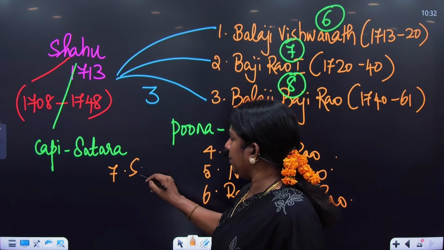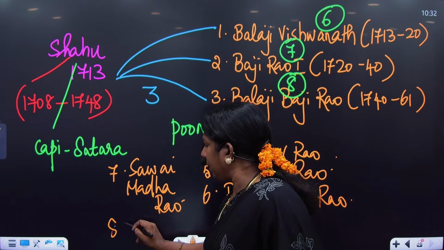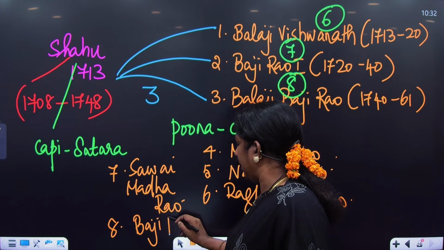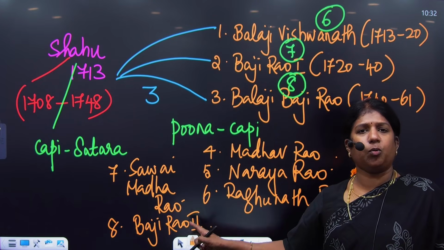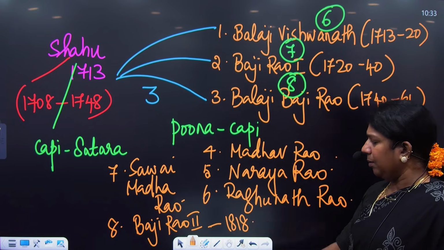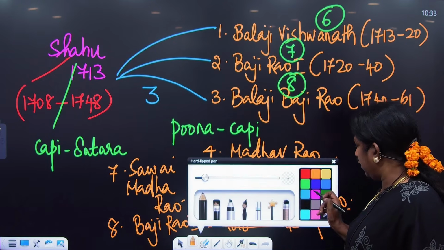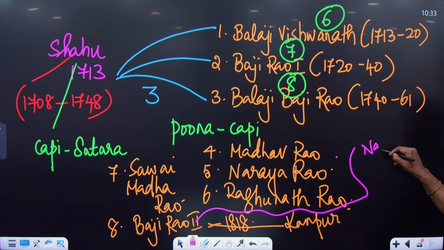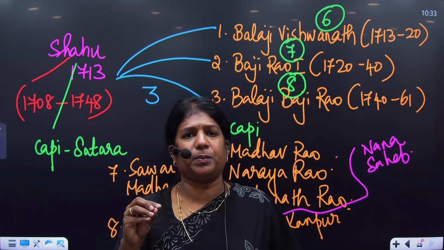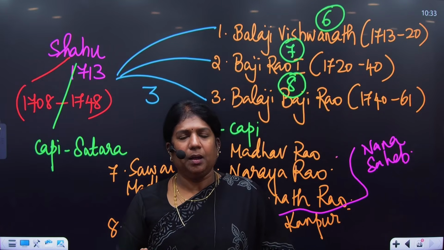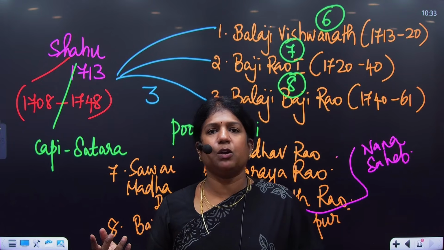Then comes Savai Madhav Rao, an infant, or we call him Madhav Rao II. Then the last Peshwa we have is Baji Rao II, because during his period only, the third Anglo-Maratha war took place. And by 1818, Baji Rao II was pensioned off and he was sent to Kanpur. His adopted son was Nana Saheb. Since he was there at Kanpur, Dalhousie cancelled the pension for the adopted sons. So Nana Sahib participated in the revolt of 1857 and was finally defeated. The Britishers executed them all.